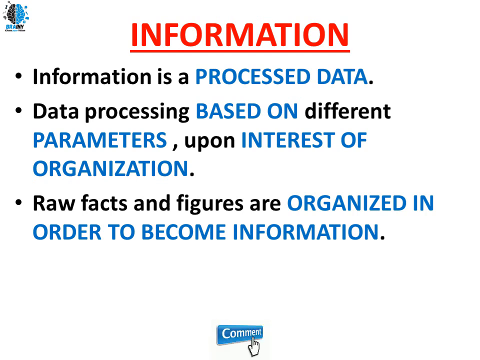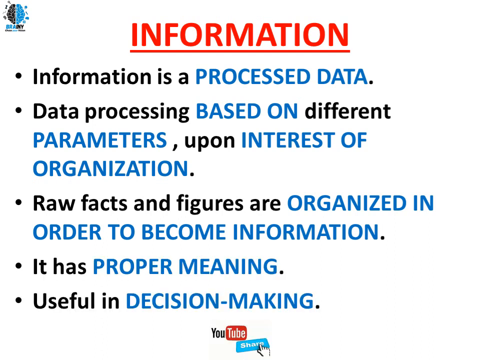Information is processed data. It has a proper meaning and is very useful in the decision making process.